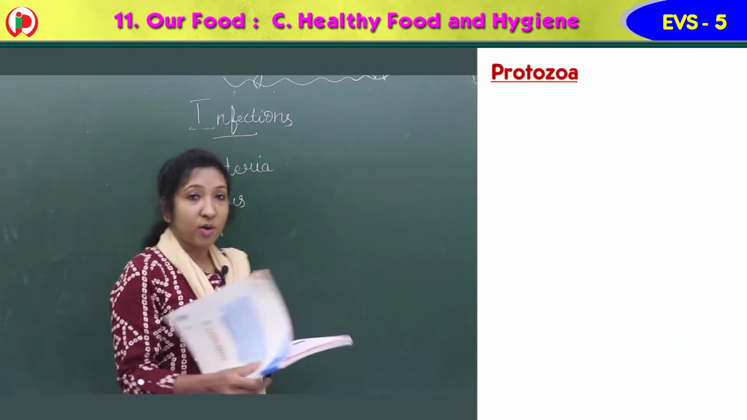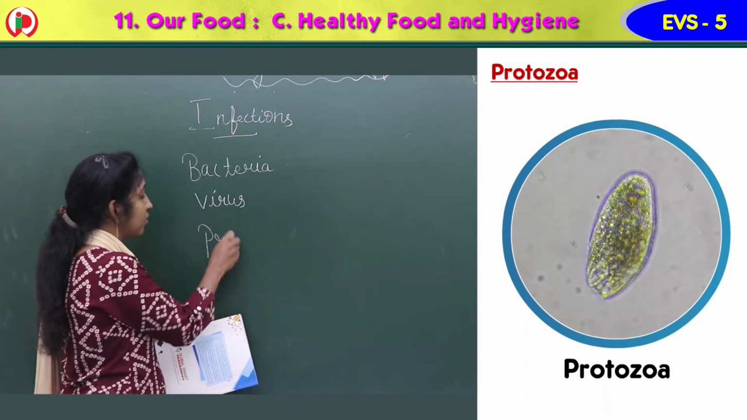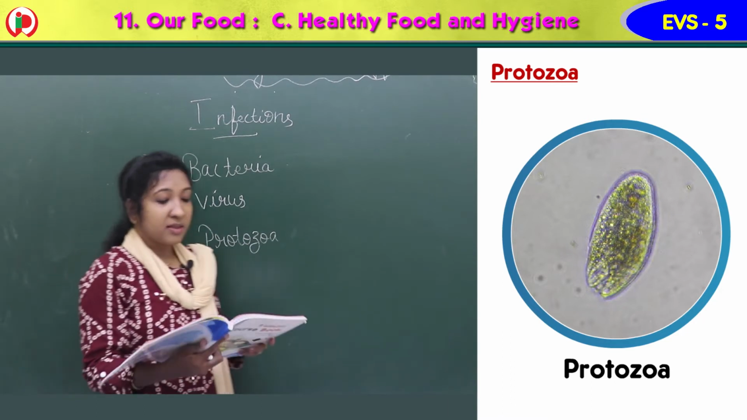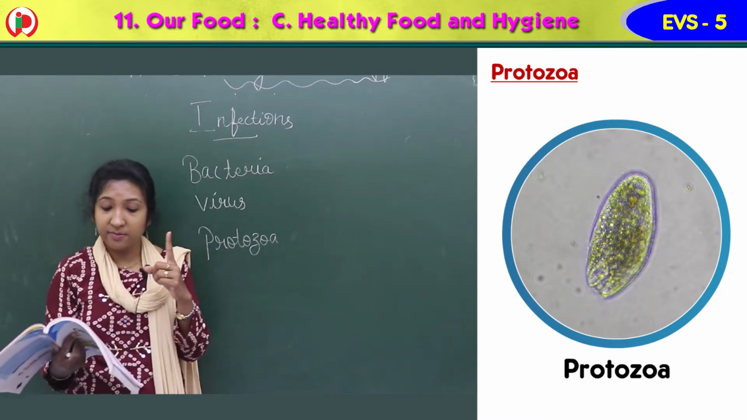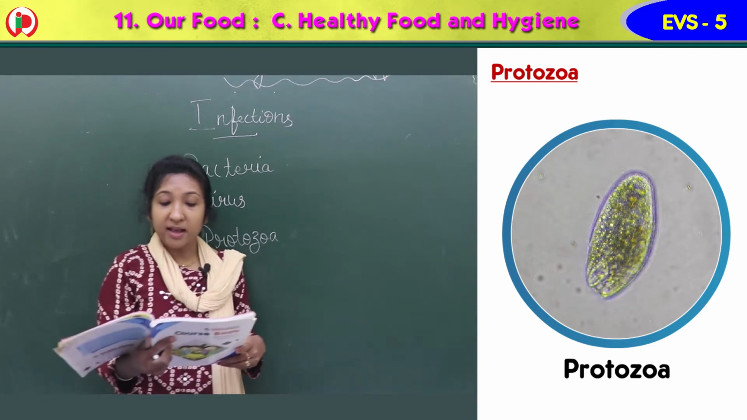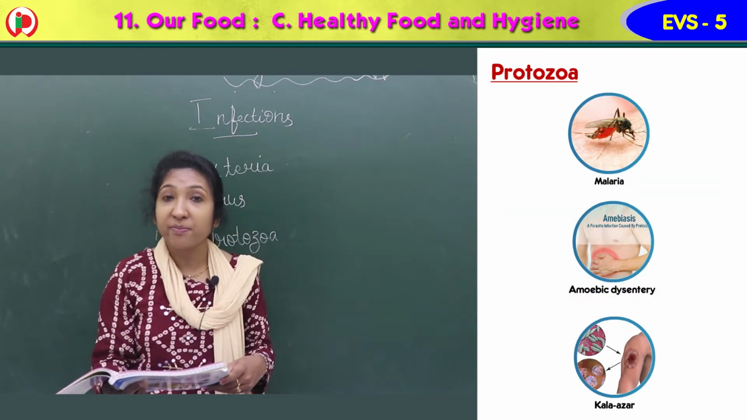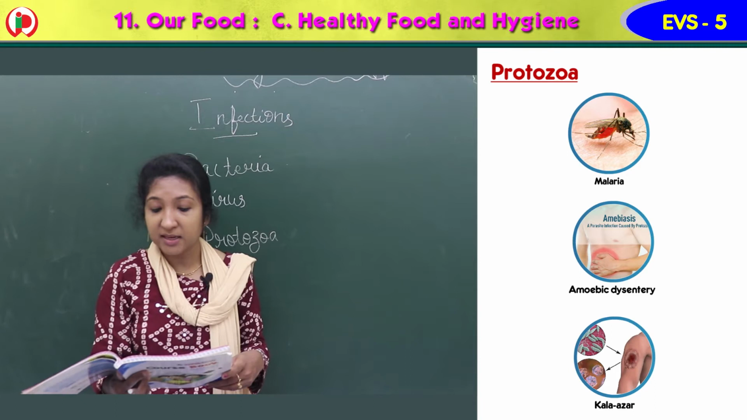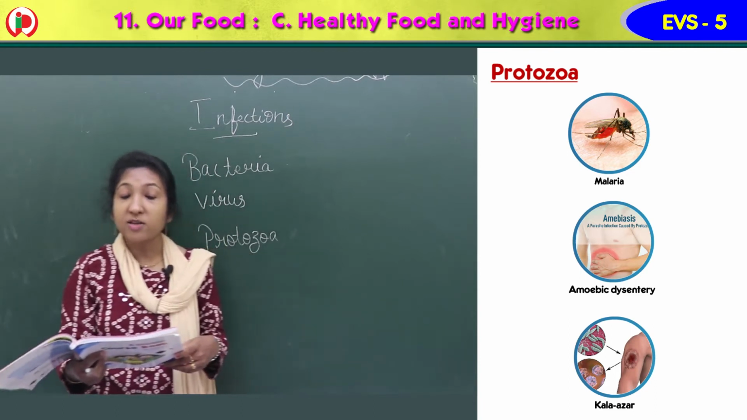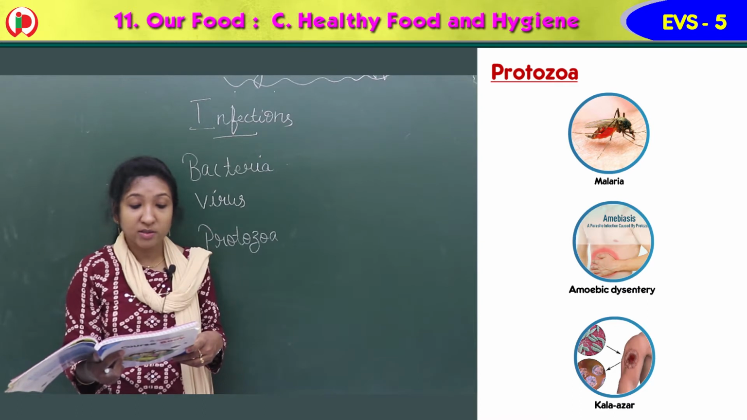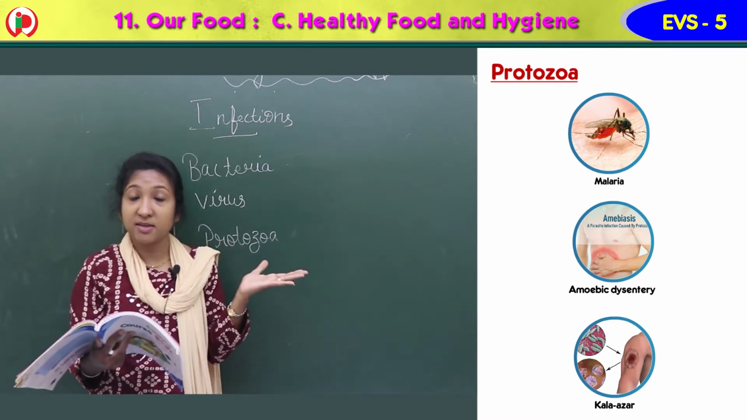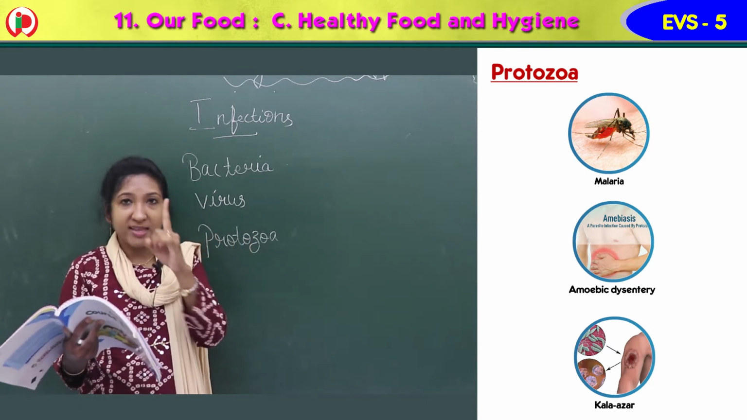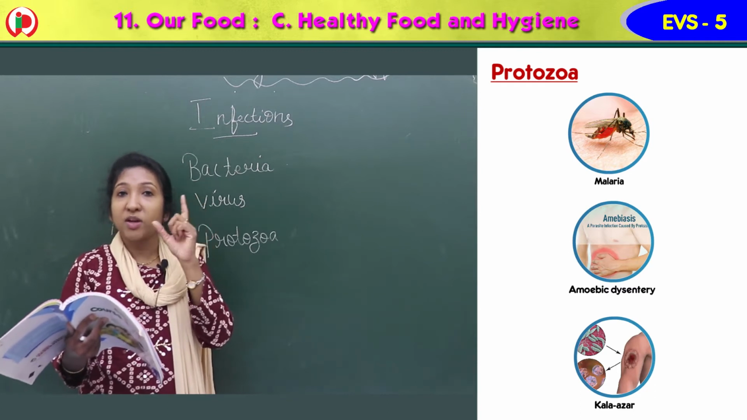Then next is protozoa. Another microorganism is protozoa. They are made up of only one cell. They cause diseases like malaria, amoebic dysentery, Kala Azar, and sleeping sickness. These are the diseases caused by the microorganism protozoa. You can see the protozoa image here also. It contains only one cell.